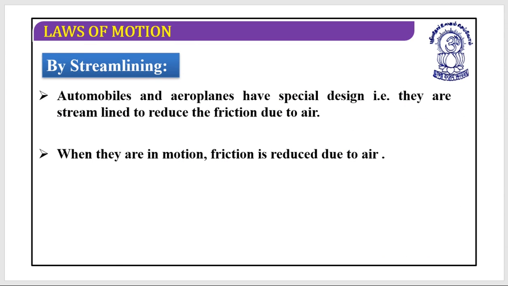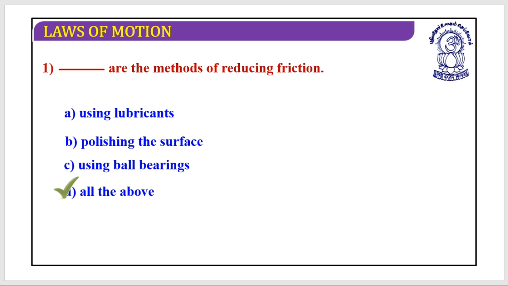Next, by streamlining. Yes, automobiles and aeroplanes have a special design. They are streamlined to reduce the friction due to air. That's why their shape is something like this. Yes, this is the streamline. When they are in motion, friction due to air is reduced. Yes, that's why it is the perfect shape. It's a streamlining of shape. Yes, great. So let's have some questions.